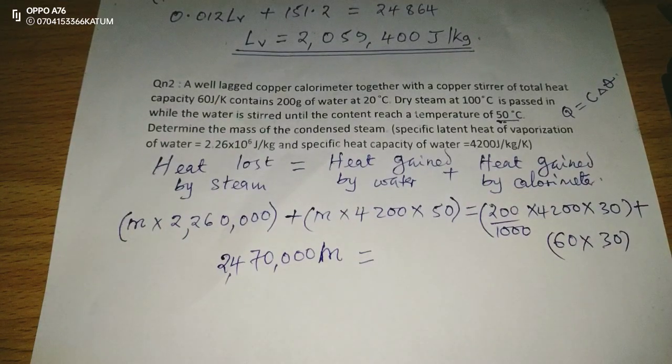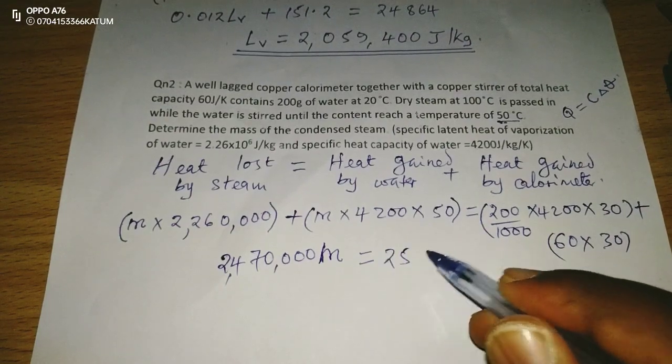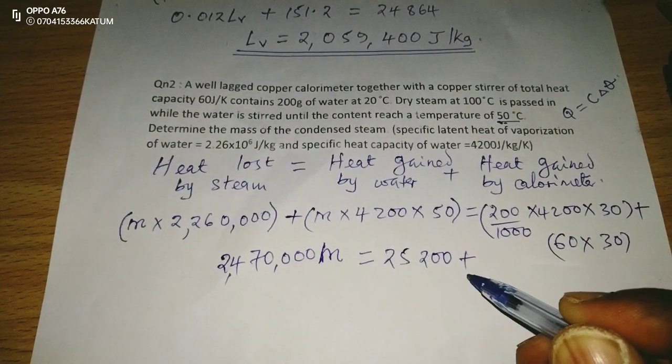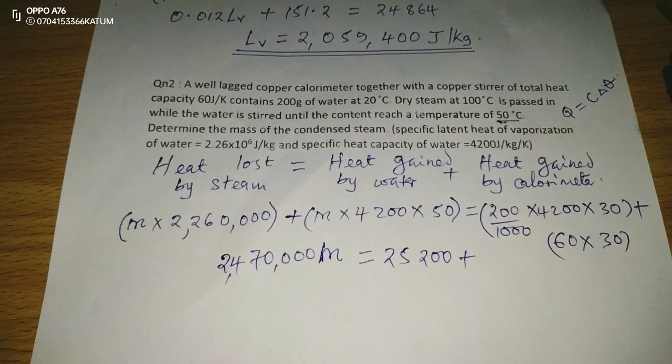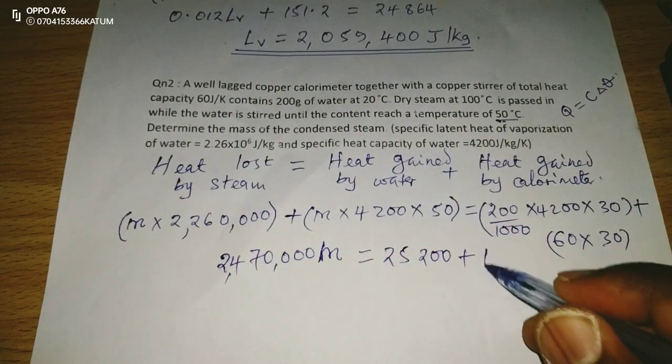Now we'll have 200 multiplied by 4200 multiplied by 30, then we divide by 1000, then we add 60 by 30.